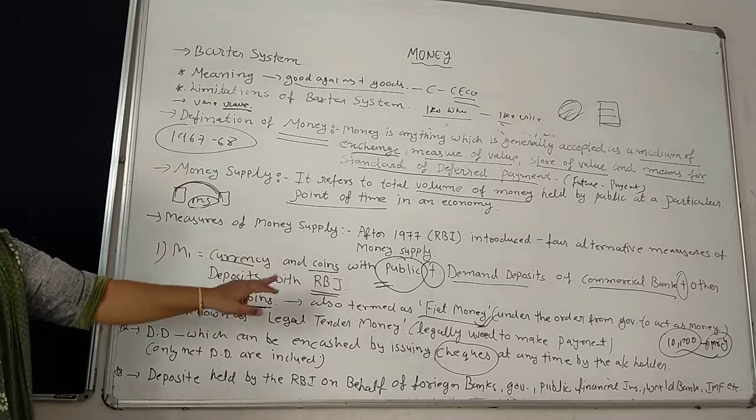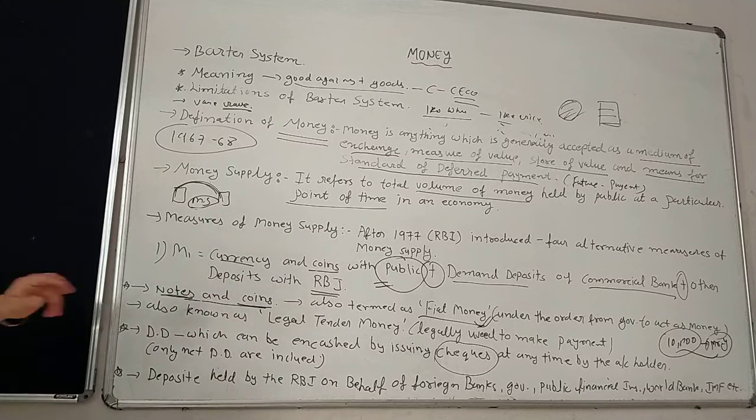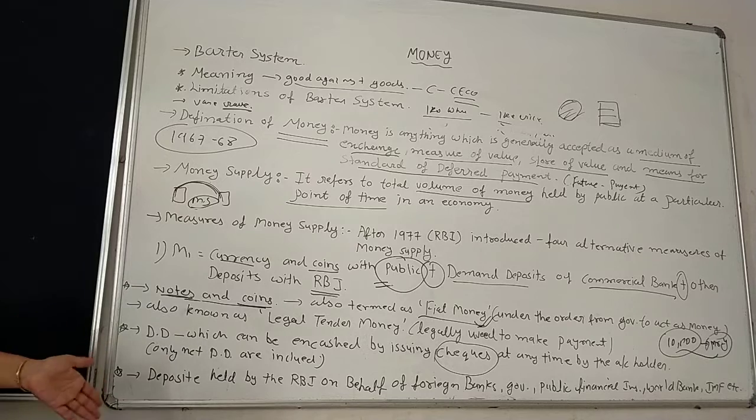Last is other deposits with RBI. It includes the deposits held by RBI on behalf of foreign banks, government, public financial institutions, World Bank, IMF, etc. However, it does not include deposits of the Indian government and commercial banks with RBI.